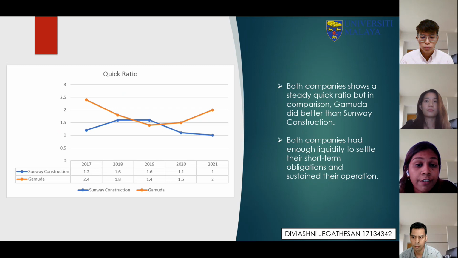Then after generating the graph, it shows that both companies have a steady quick ratio, but in comparison, Gamuda did better than Sunway by having a ratio of 2 and more. Hence, both companies had enough liquidity to settle their immediate obligations and sustain their operations throughout the 5 years. Next slide.